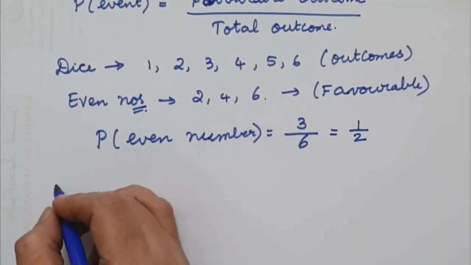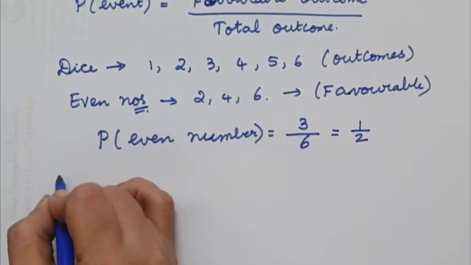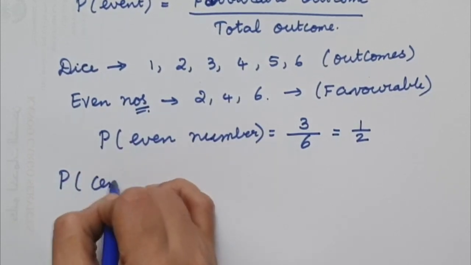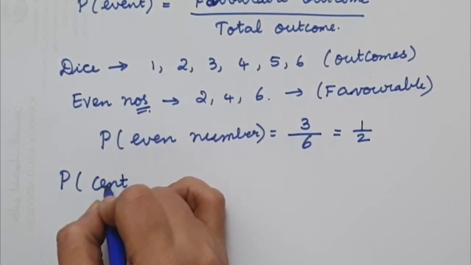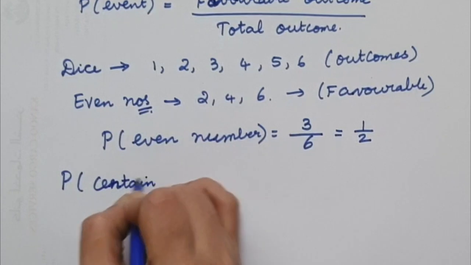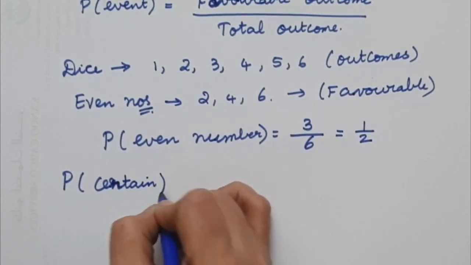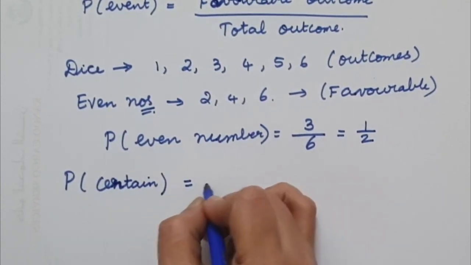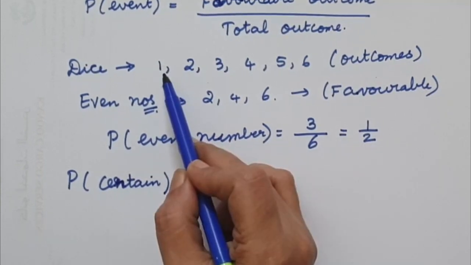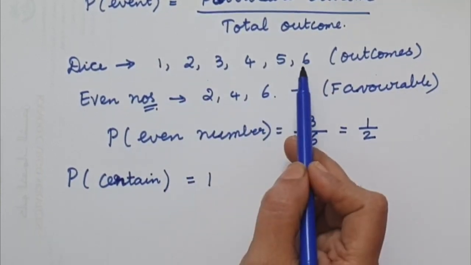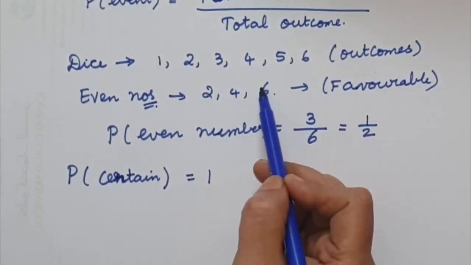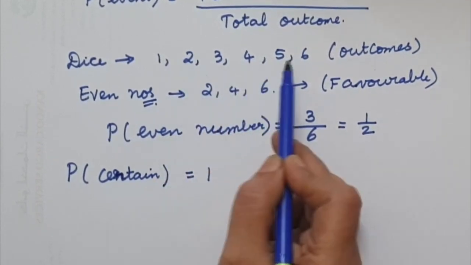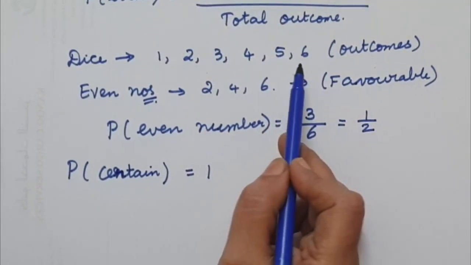Some of the points which we need to remember in probability are: the probability of a certainty. The probability that the event will happen for sure will be equal to 1. The probability of getting a number which is less than 6 is certain, since any one of the numbers will be less than 6.